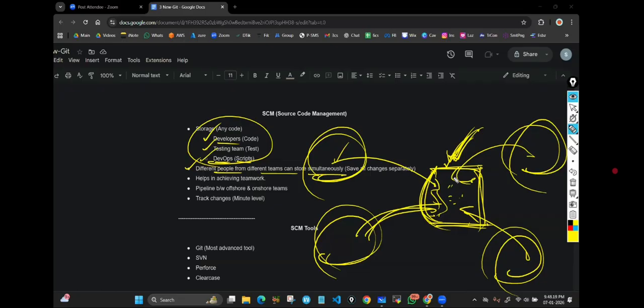Correct or not? Apart from saving money, you can withdraw money, you can apply for loans and all, right? You can do many things, correct? Here also it is the same thing. Different people from different teams can store code simultaneously. Everyone's code will be saved separately. Clear? Yes.